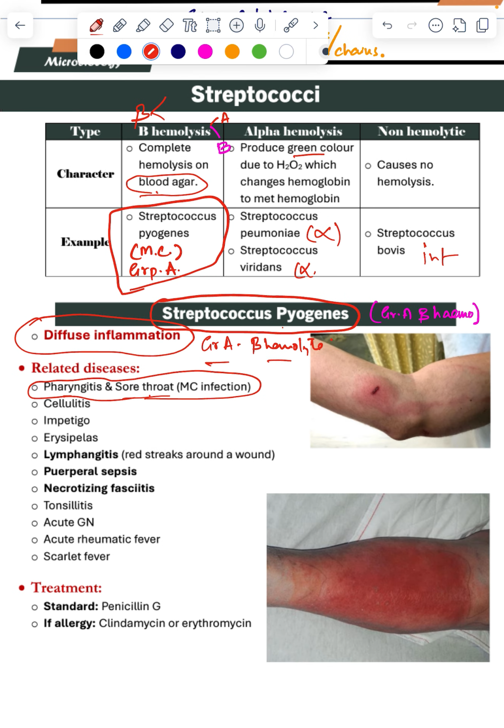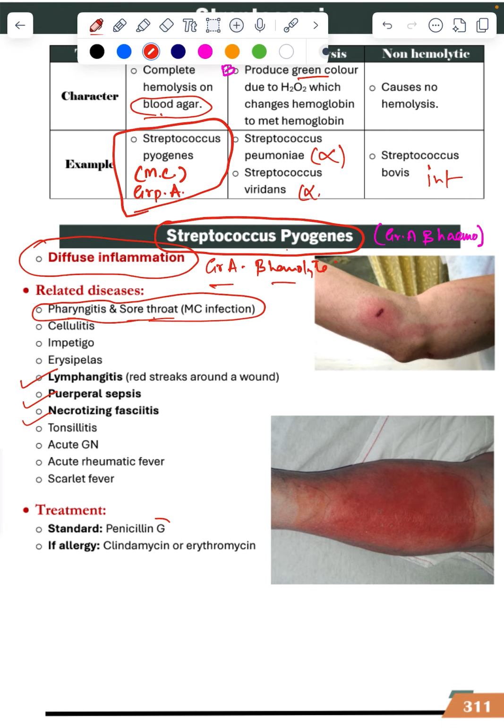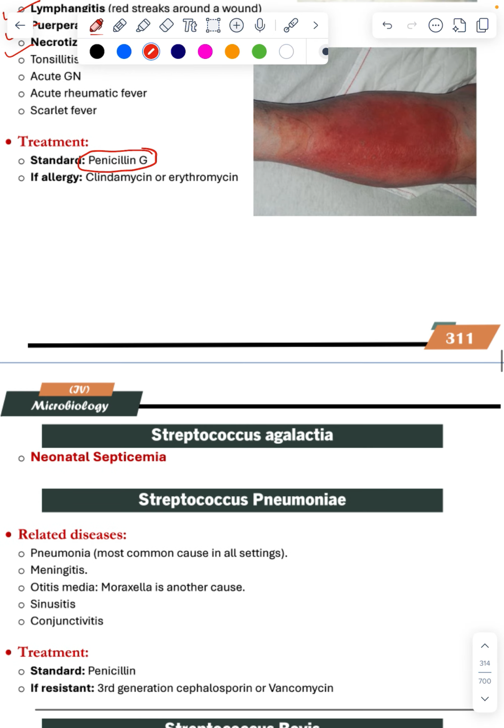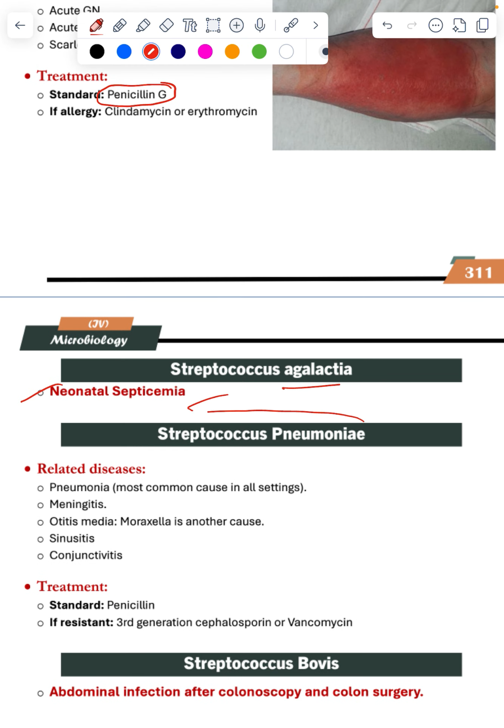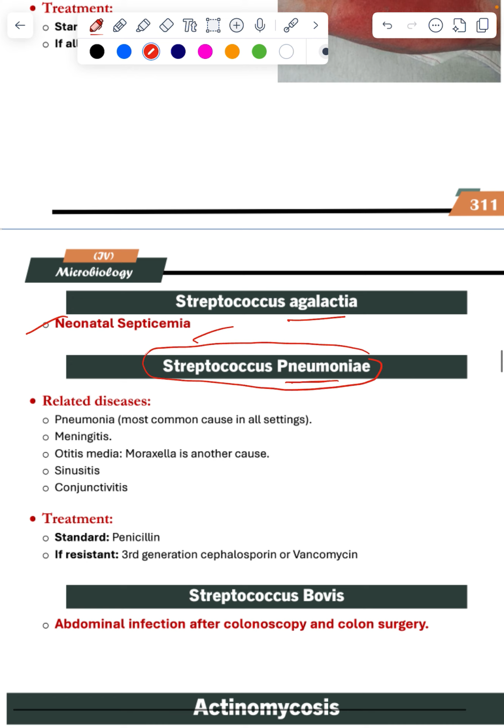Streptococcus pyogenes. Now neonatal septicemia is agalactiae. Now regarding Streptococcus pneumoniae, you just think of lungs. Basically most common in all settings. Meningitis is related. Whenever you are getting meningitis, Streptococcus pneumoniae is also considered. It is not limited to lungs. Otitis media, Moraxella is another cause. Sometimes you get confused how Streptococcus pneumoniae causes otitis media. Sinusitis, upper respiratory tract infection going to the lungs. Treatment is cephalosporins and vancomycin.